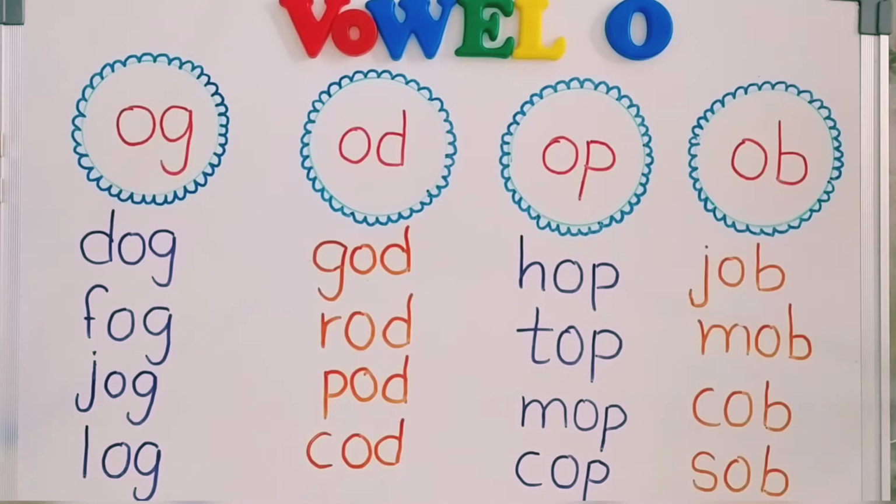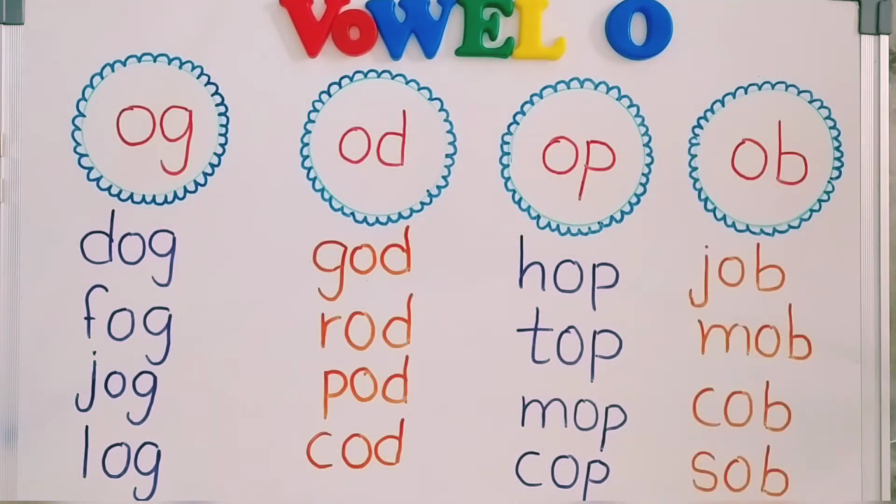Hello everyone, now I am here with vowel O words, short vowel O sound words that you can see on the board. The sound of O is "o". The short vowel sound of O is "o".